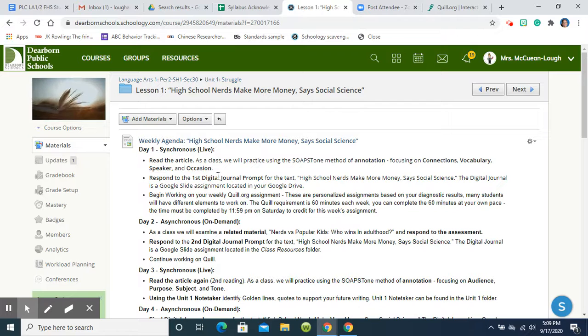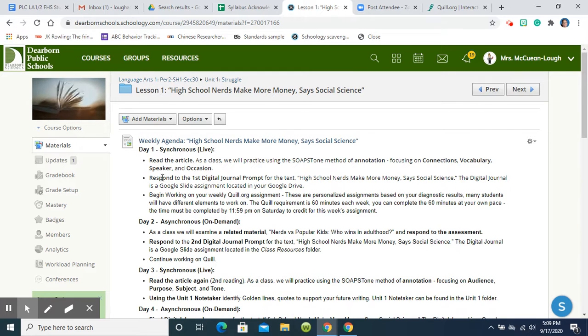Remember, the digital journal, you're going to access that through your Google Drive. You already made a copy of that, so you're going to use the one that is in your Google Drive. You don't want to have to redo all of your work each time you open up a new file. So make sure that you are using the digital journal that is in your Google Drive. You should have renamed it.